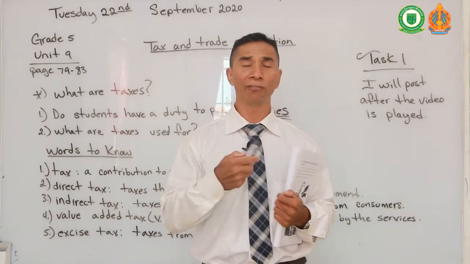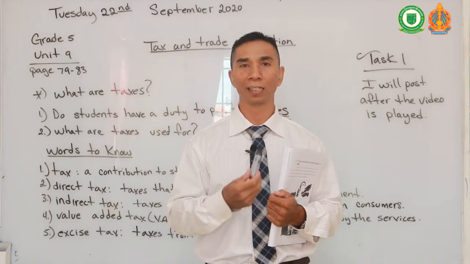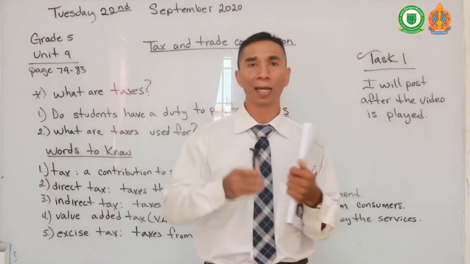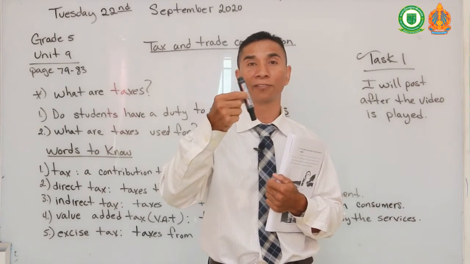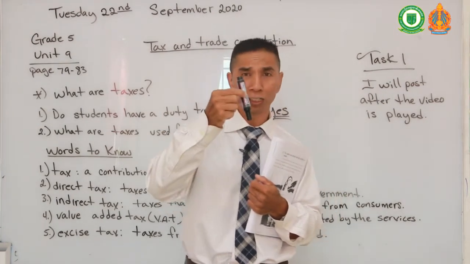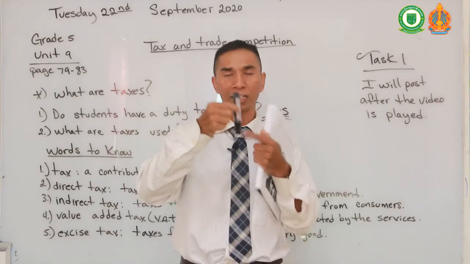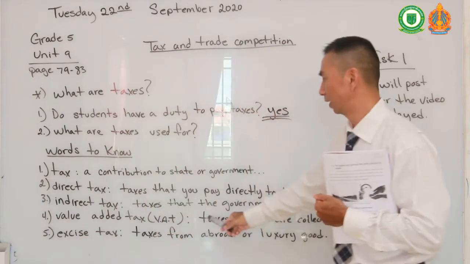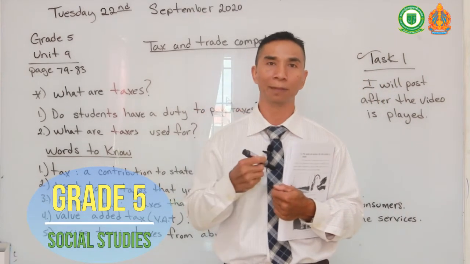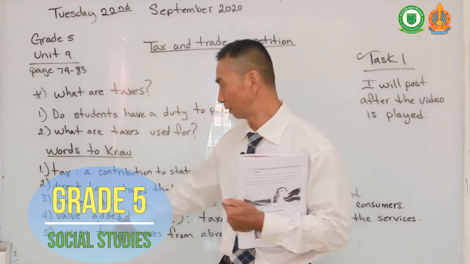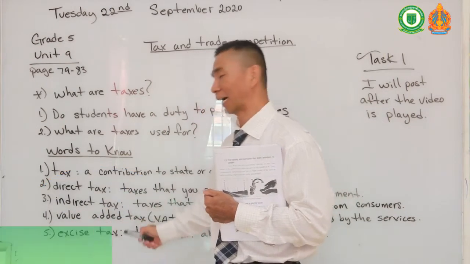For another example, if I own a store and I was selling books and pens, right? And I buy this pen for, just say, 25 cents, but I sell it for 75 cents. That extra 25 cents that I increase on this pen is the VAT. I mean, it is the extra money that I have added on this pen. So that is my VAT. That is my value added tax.